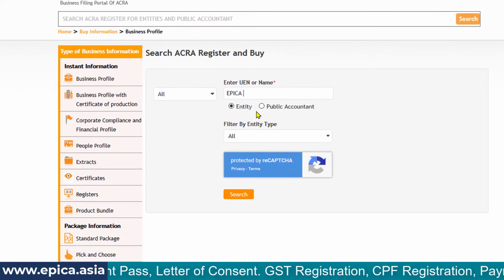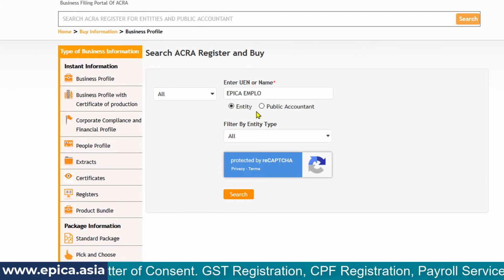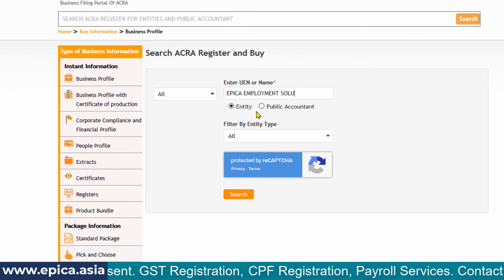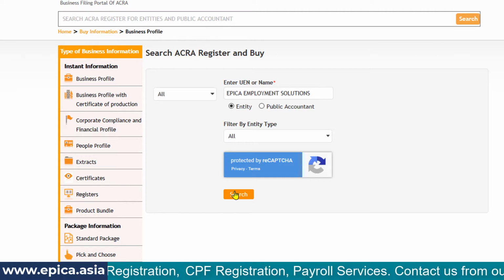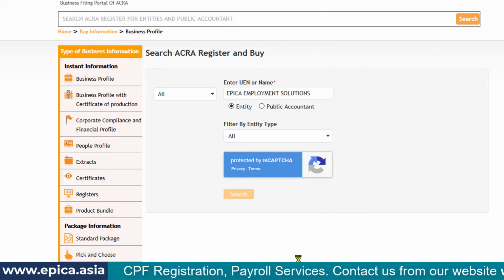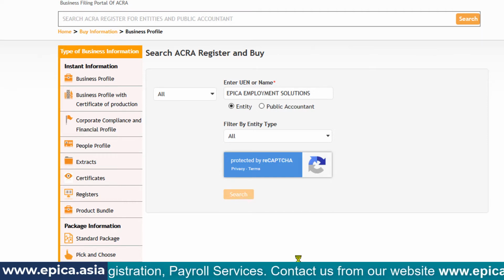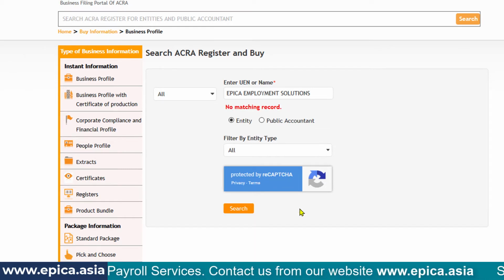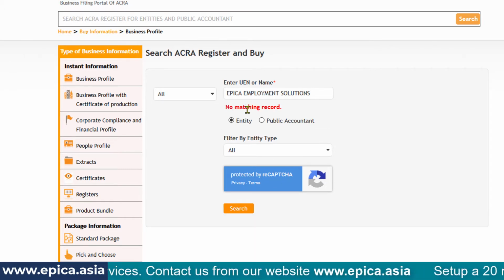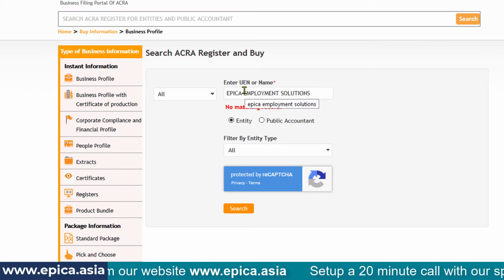So I'm going to type in our company name Epica, but instead of saying consulting I will take something else. For example, I will say employment solutions and then click on search. The system will take some time and will return the list of companies. No matching record has been found, and that means Epica Employment Solutions as a name is most likely available.